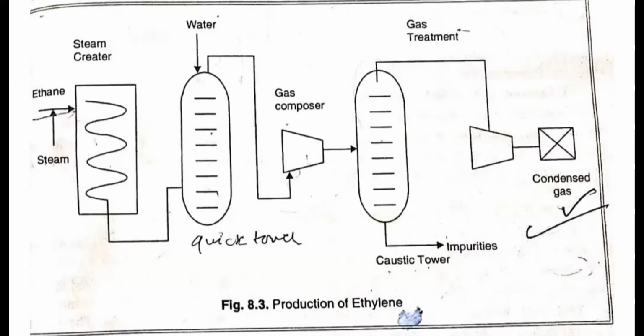Then that gas will travel through this gas compressor. It will get compressed here. Then we will take this gas into this tower, that is the caustic tower. Here we will treat it with caustic soda and try to remove its impurities. Then this gas will get further treated and then we will take it as a condensed gas. That's how it will work. So this was the production of ethylene.